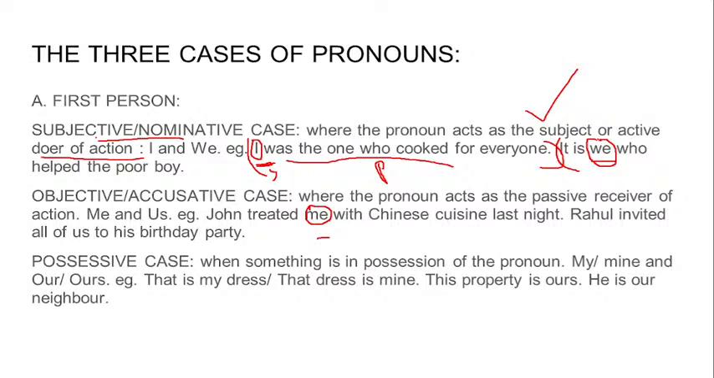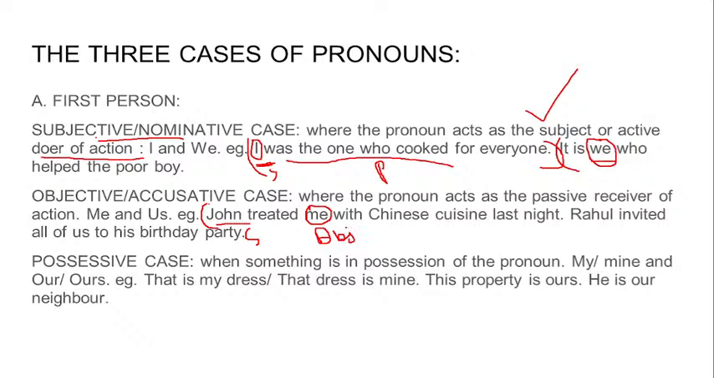In the second sentence, who is the doer of the action? It is we who helped the poor boy. But in the next one, which says, John treated me, can you understand that even if both are first person, the case is different? Here in this sentence, I am not the subject. I am not the doer of the action. But who is the doer? It is John. It is John who is the subject. But what is me then? Me, I am the object. In this sentence, I am the object and not the doer.